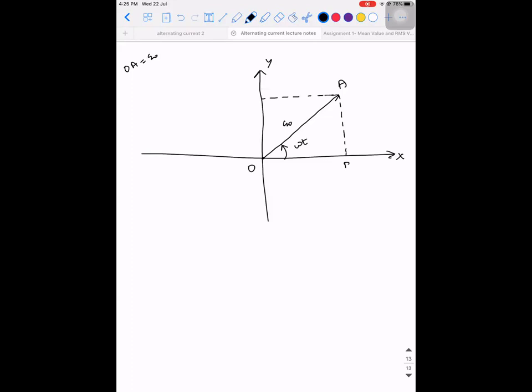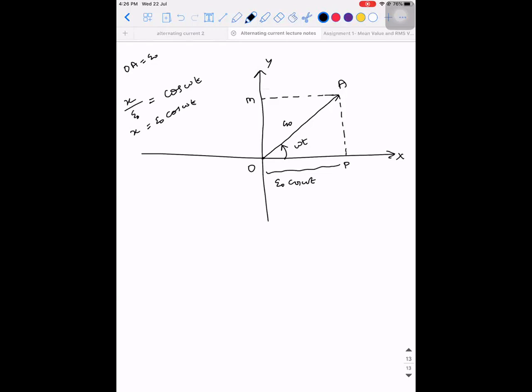If I say this is P and this is M, then OP is the projection of the vector OA on the x-axis. If I write this as X, then what is X by E naught equal to? Cos omega t. So here X will be equal to E naught cos omega t.